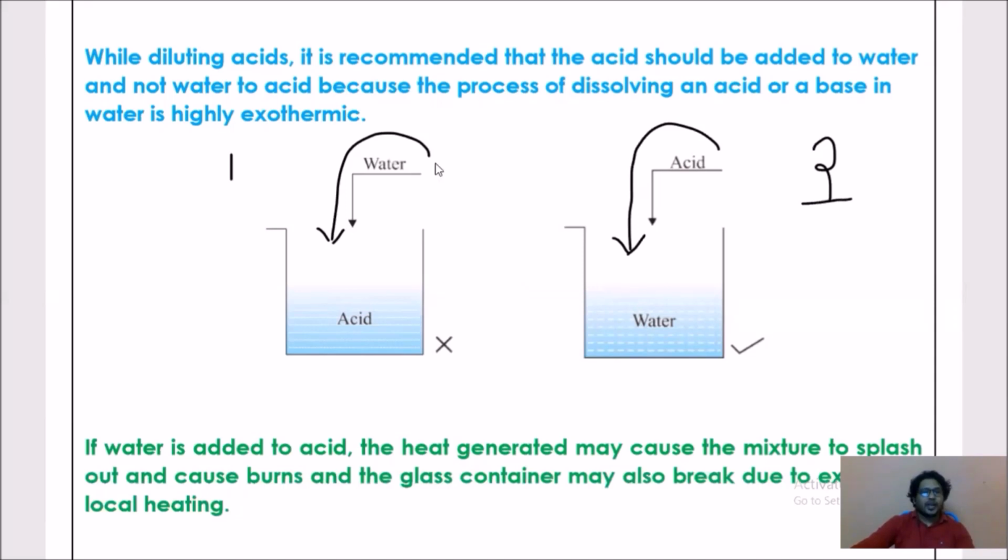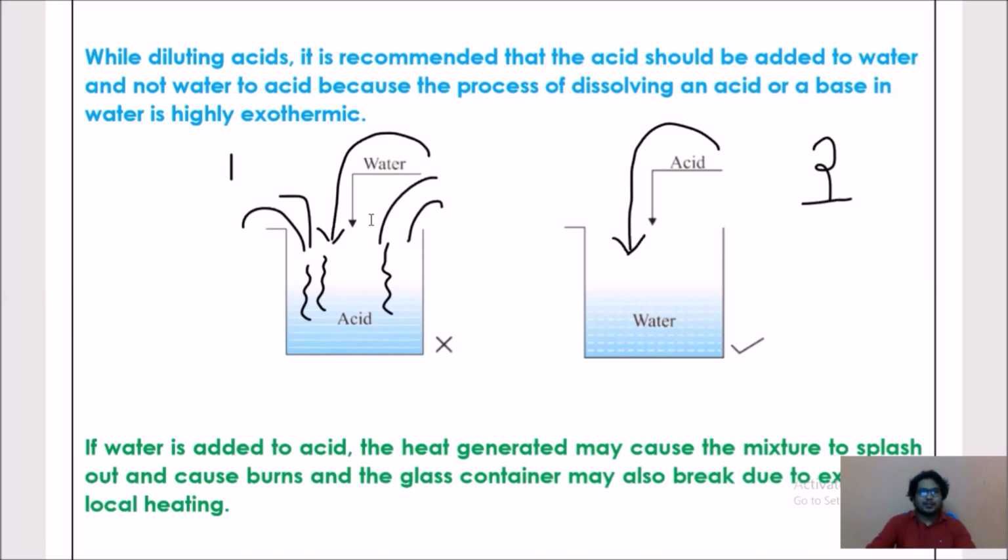Why? If you add water to acid, automatically some amount of heat energy is generated. Because of that heat energy, it may cause the mixture to splash out. So this acidic solution splashes out, and that may fall on our skin, which causes a burning sensation and damages skin tissues.